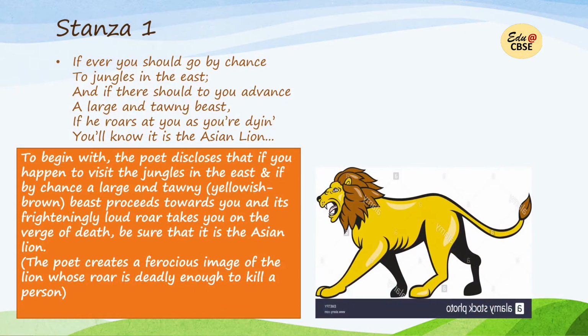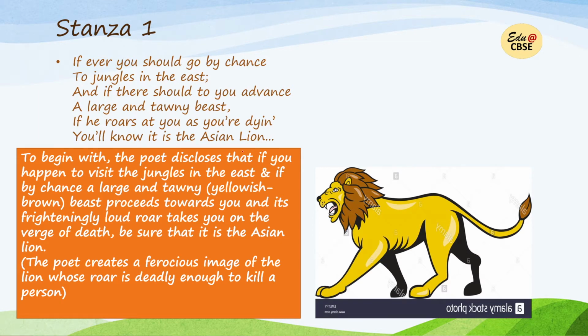Now, stanza 1. If you ever should go by chance to jungles in the east, and if there should you advance a large and tawny beast, if he roars at you as you are dying, you will know it is the Asian lion. So look at the amusing way to describe the Asian lion.